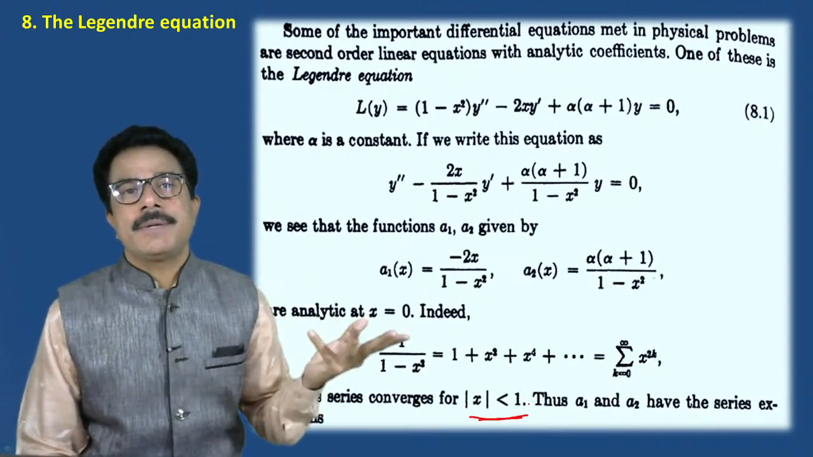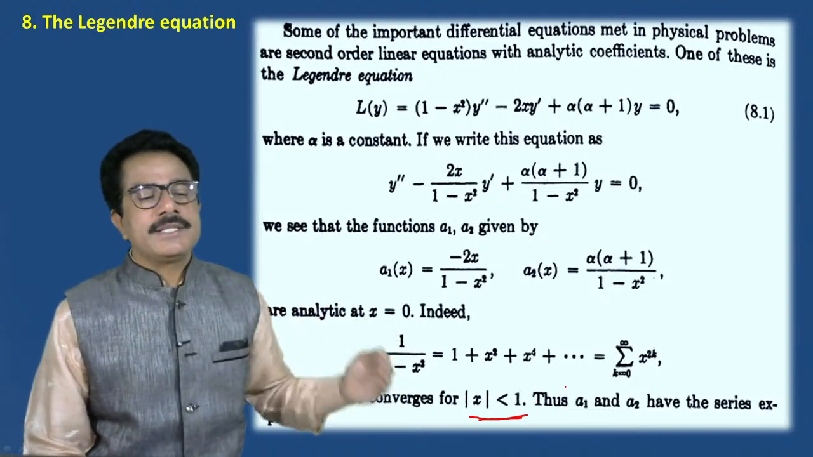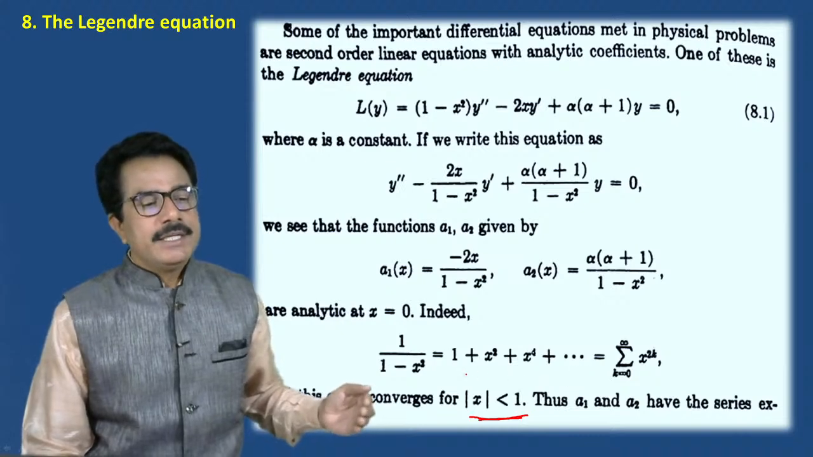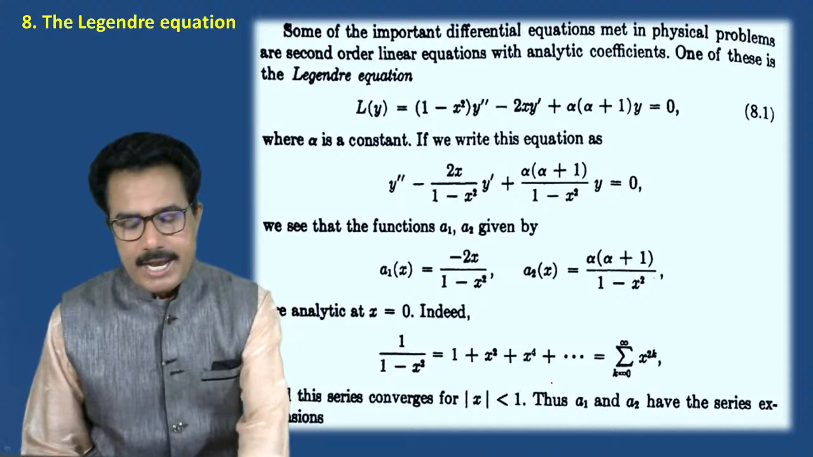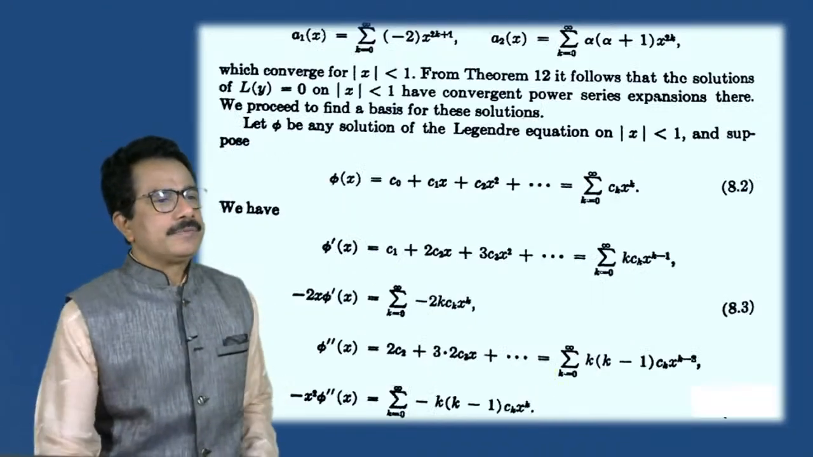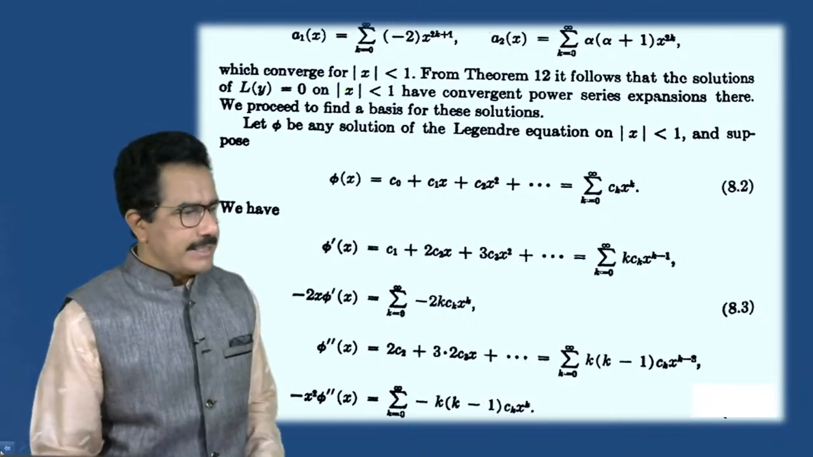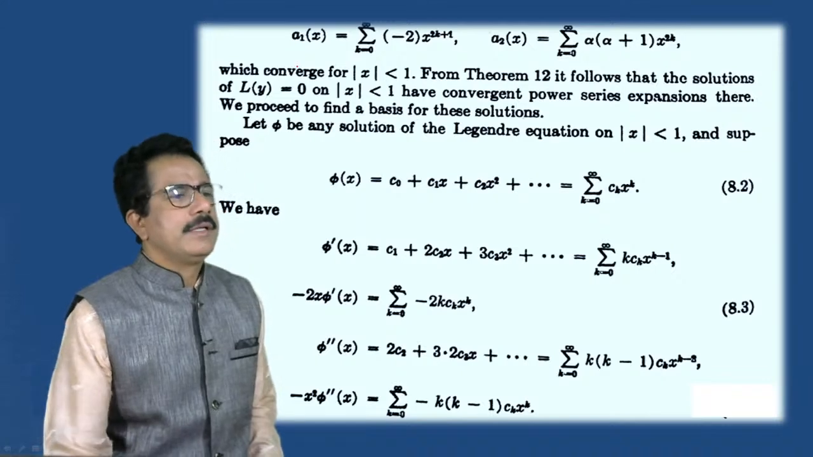We have seen in the chapter B.Sc second year how to write the series of convergence and divergence. See this type of problem we have seen there. This series is convergent for mod x less than 1. Now we can write this a1 of x, a2 of x in such a way that, see this a1